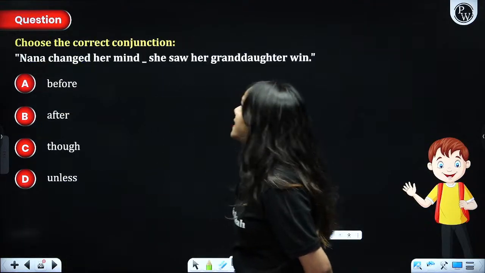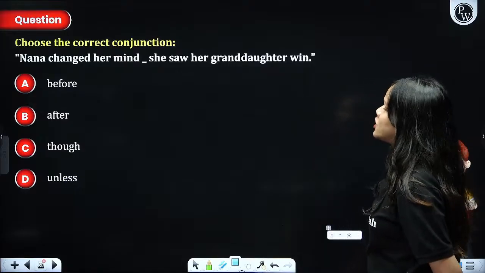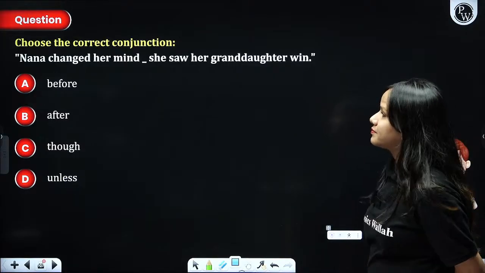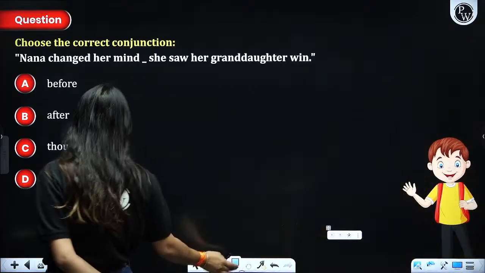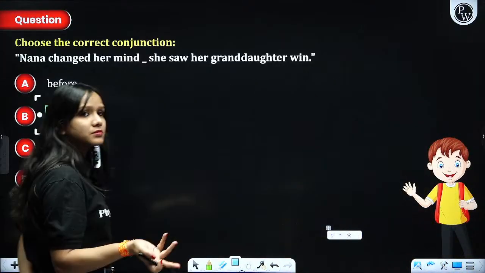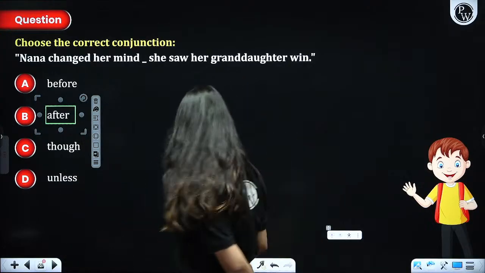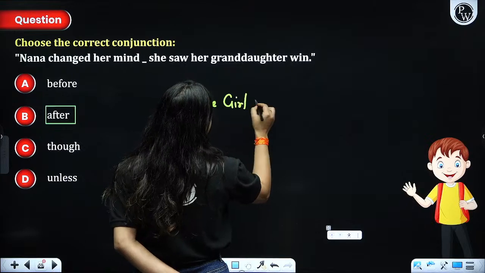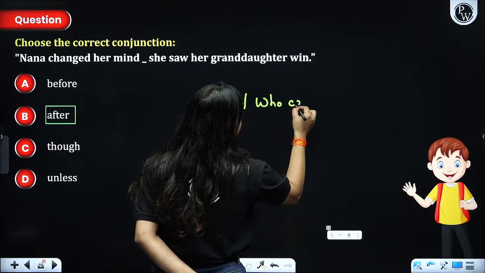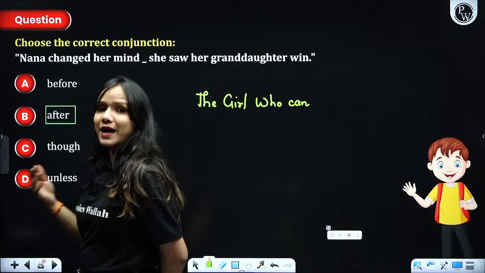Next. Nana changed her mind dash. She saw her granddaughter win. Definitely, she changed her mind after her granddaughter won. Simple. This is based on the lesson The Girl Who Can. Right? The Girl Who Can. Simple.